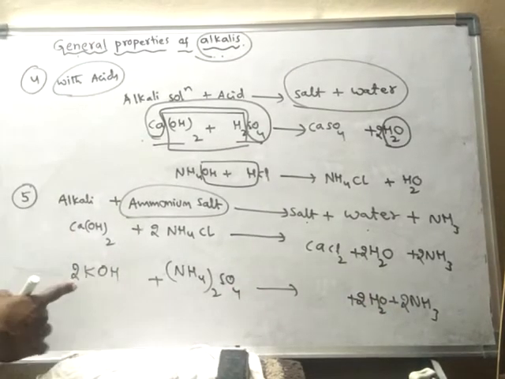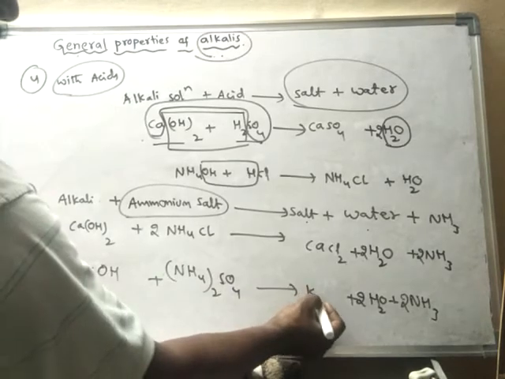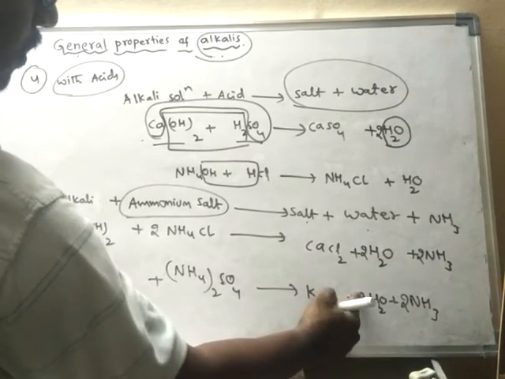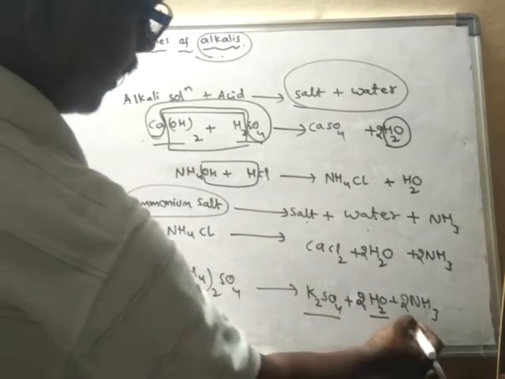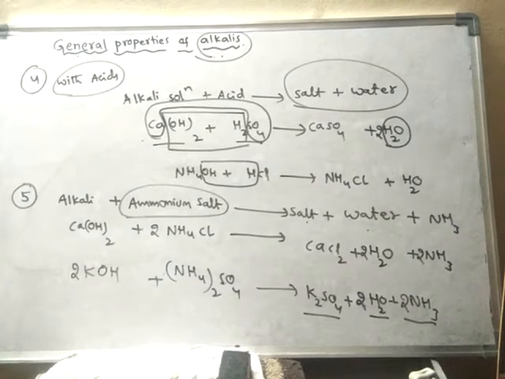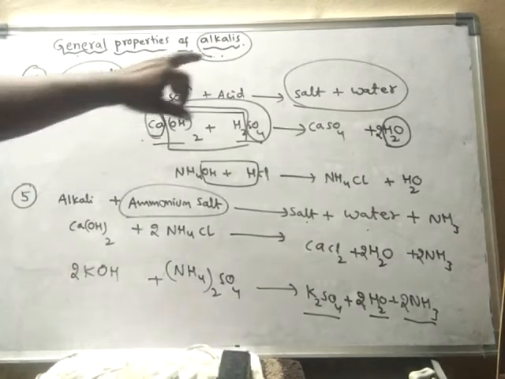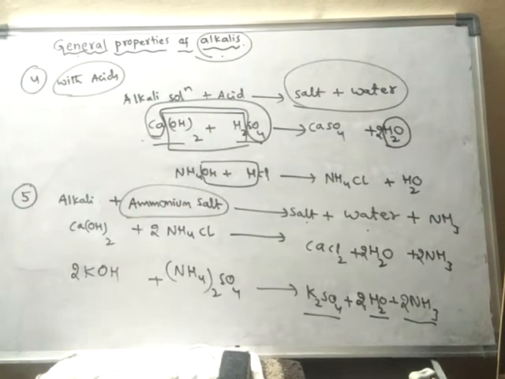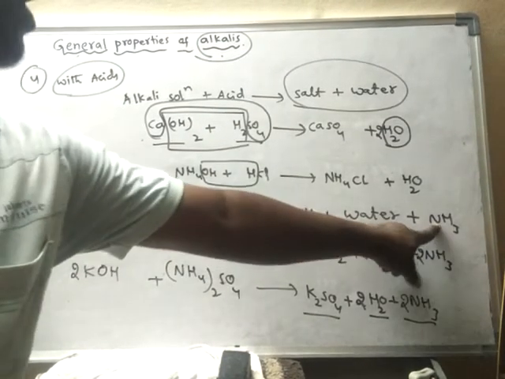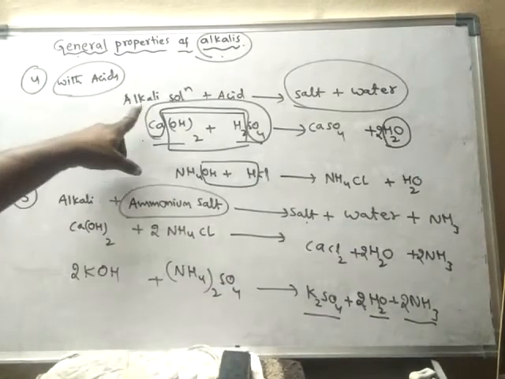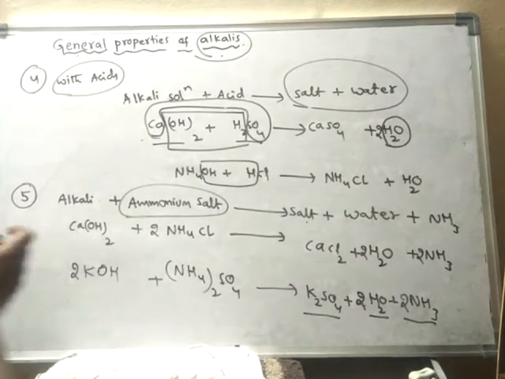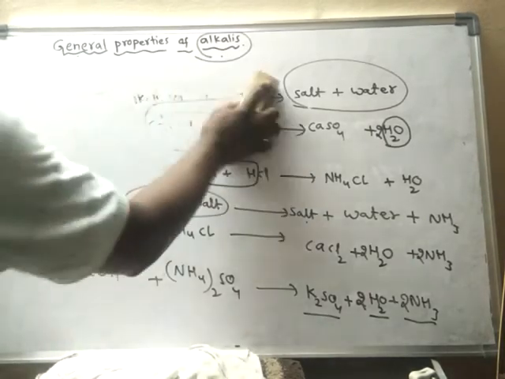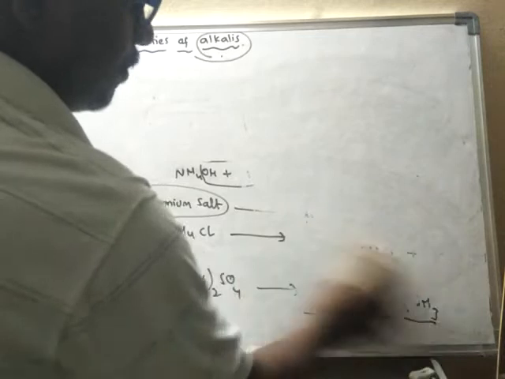And what is left over here? 2 potassiums and 1 sulfate. It forms K2SO4, salt. So like this, salt, water and ammonia are formed. This is the way alkalis react with ammonium salts. So with ammonium salt they form ammonia along with salt and water, but with acid they form only salt and water. Okay. Another property, the last property we will learn.